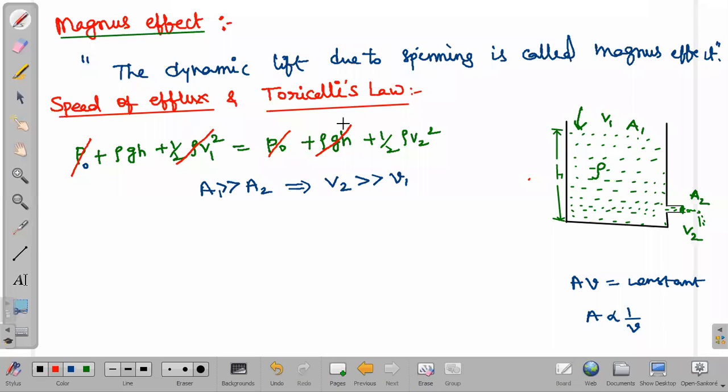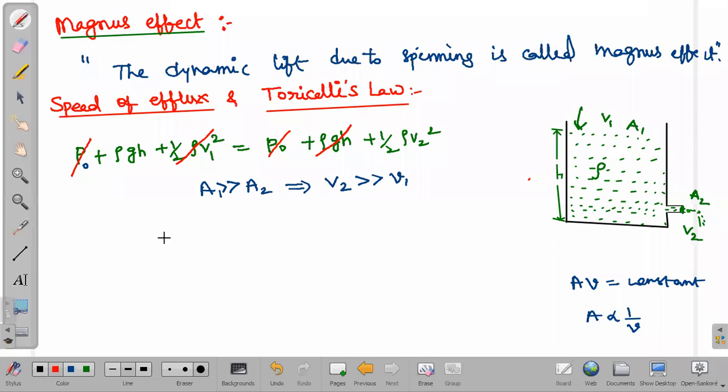So this term I can neglect. Here the v1 term I am neglecting because it has the least value. Here the A2 term will be involved, so that I am neglecting, which has a lesser value. Here I am not neglecting because I got a higher value of v2, and I am squaring it again, so I will be getting a higher value only. That is the reason I am not neglecting here. So based on this equation of continuity, some terms which give very least values can be neglected.